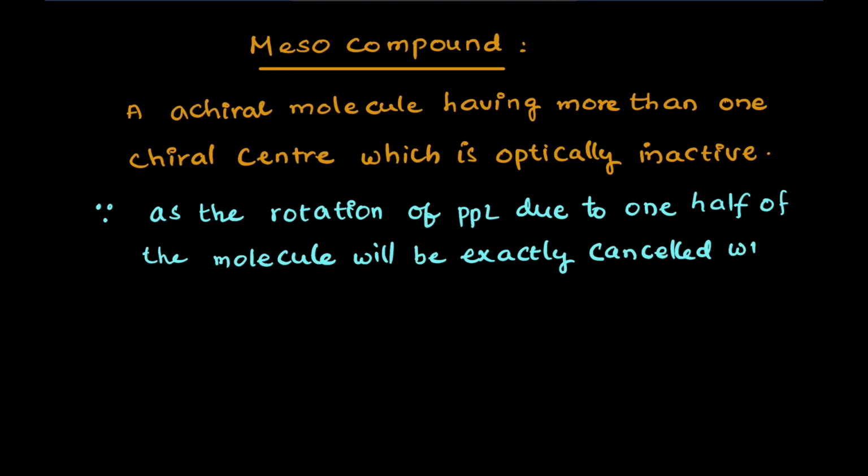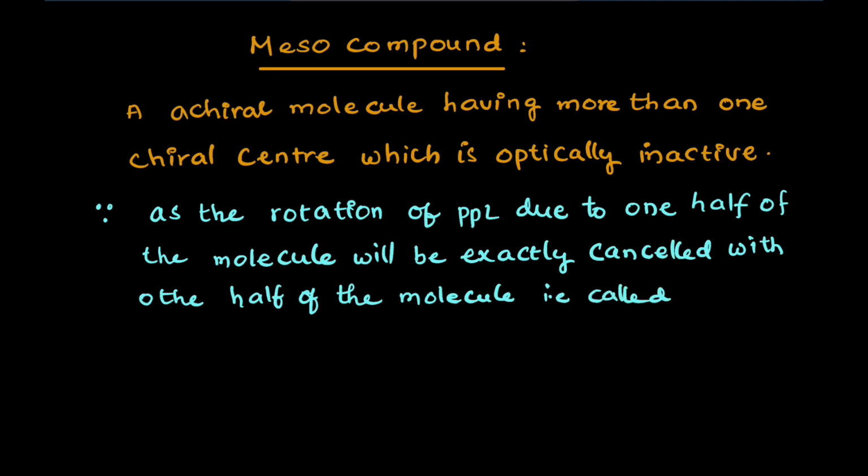That is called a meso compound. If the rotation of plane polarized light by one half is exactly cancelled, then the optical rotation is zero. Therefore it is optically inactive. Here is one example.